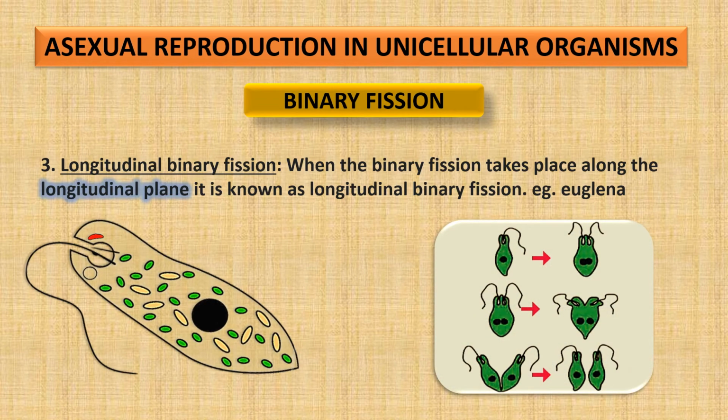Another type of binary fission is longitudinal binary fission, which takes place longitudinally. An example is this organism called Euglena, and this is how it divides. Right from top to bottom, nuclear material and cytoplasm divide, and finally you will get two exactly similar Euglena, and this is called longitudinal binary fission.